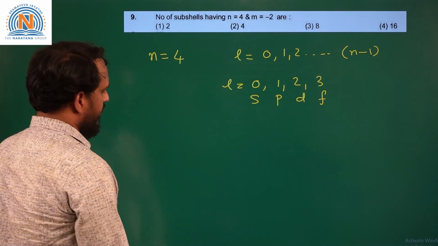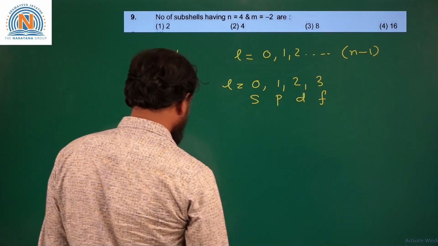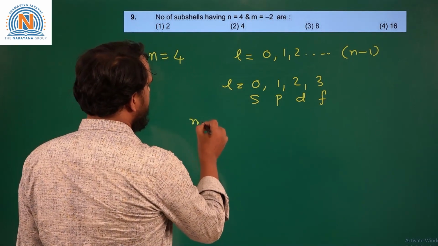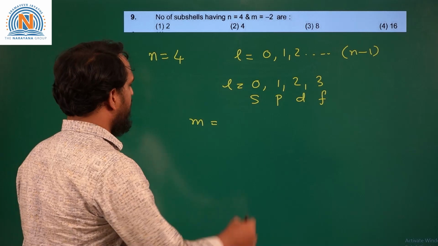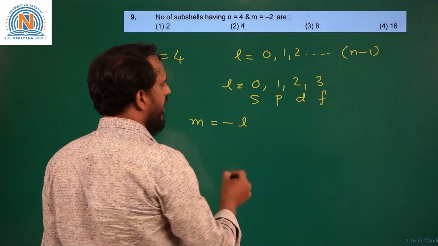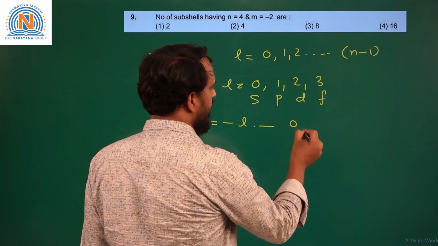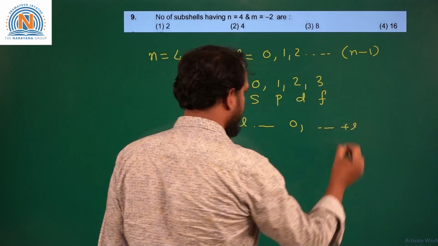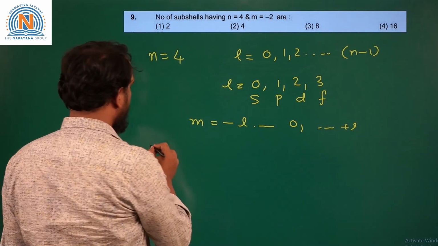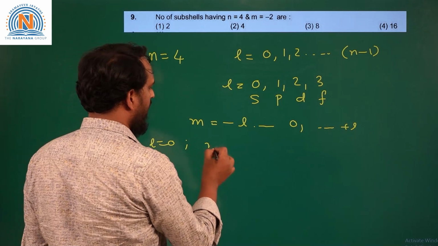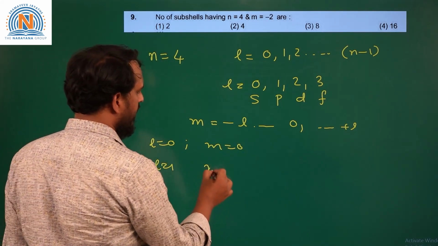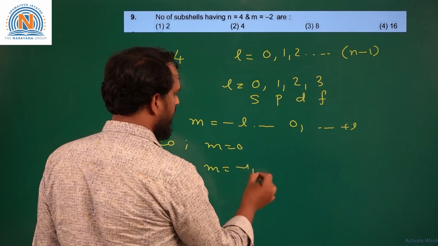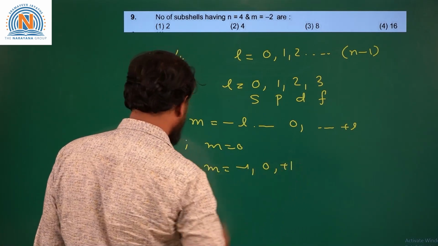So, now for given L value, M values, that is magnetic quantum number, are possible from minus L including 0 to plus L. So, if L is equal to 0, M value is 0. If L is equal to 1, M is minus 1, 0 and plus 1.